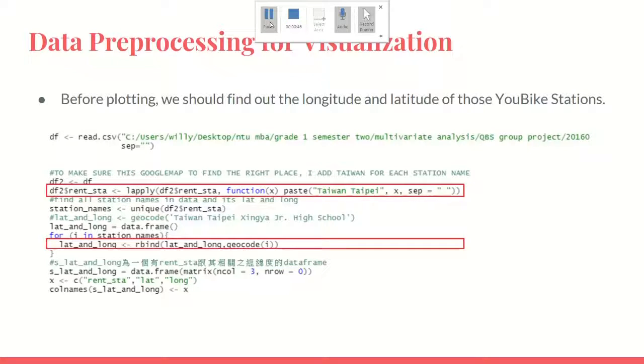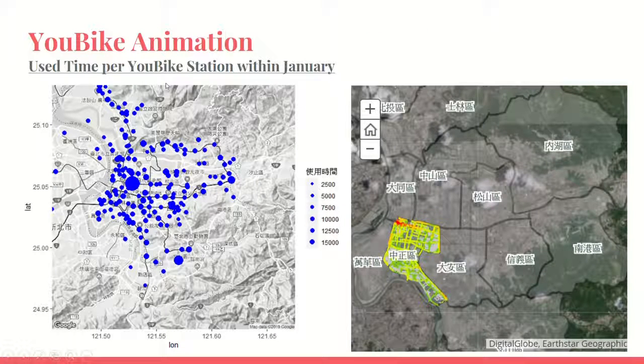Now we have the latitude and longitude of the stations in Taipei, Taiwan. We can plot with ggmap. We plot mainly on these attributes of the raw data, like use time or rent number of bikes. So we plot them by station. This plot means every station's total use time of January 2016, and we can see most of the heavy use is around Datong and Zhongshan district.